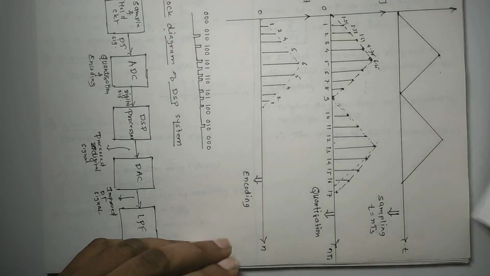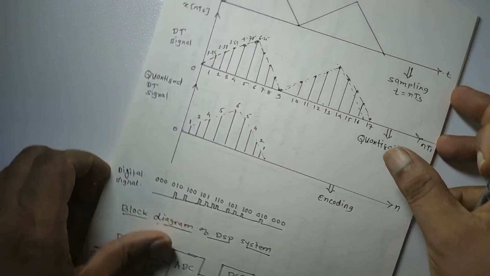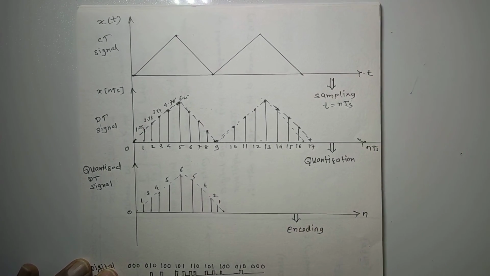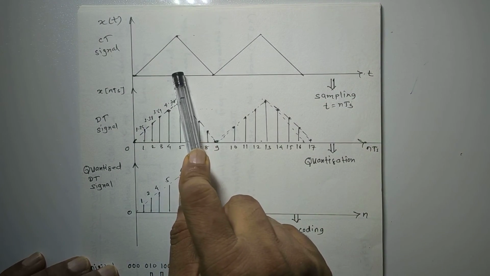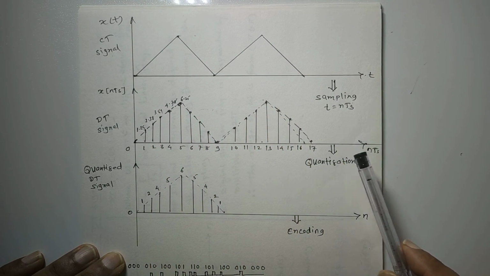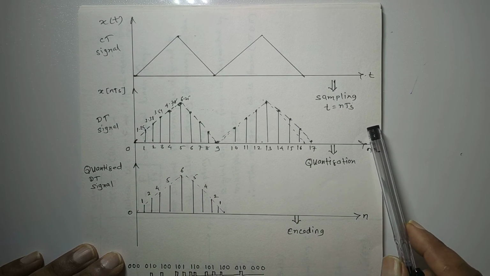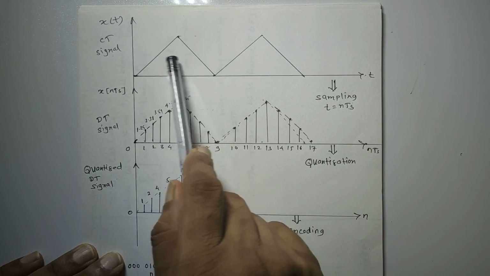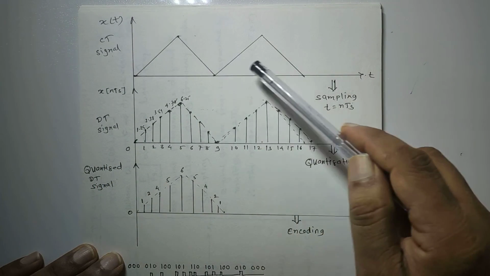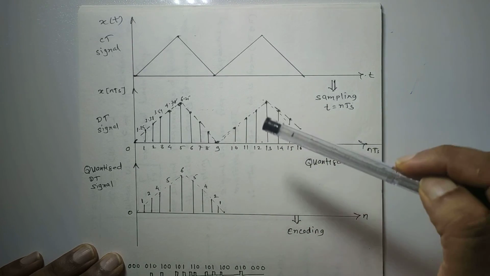Now let us see the sampling process. This is a continuous analog signal, a periodic train of triangular pulses, so this is a continuous time signal. Now if you sample these analog signals at regular intervals of time, then this continuous time signal will be converted into discrete time signals.